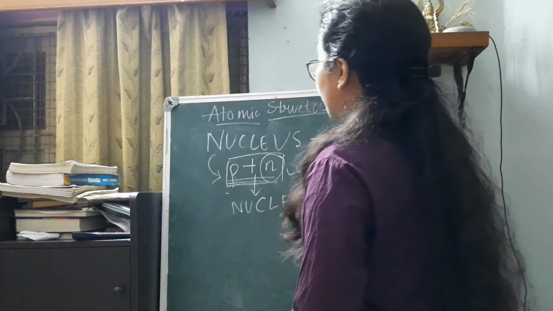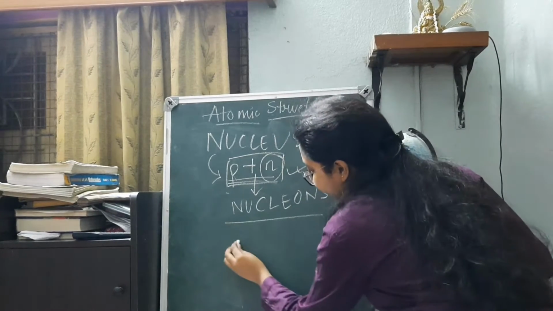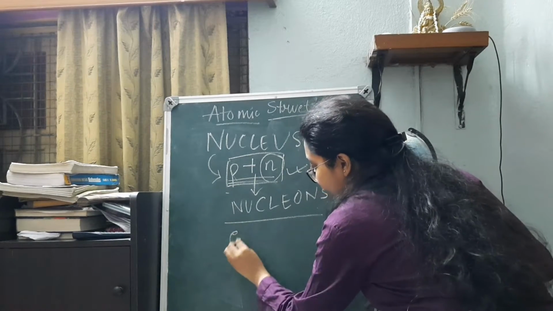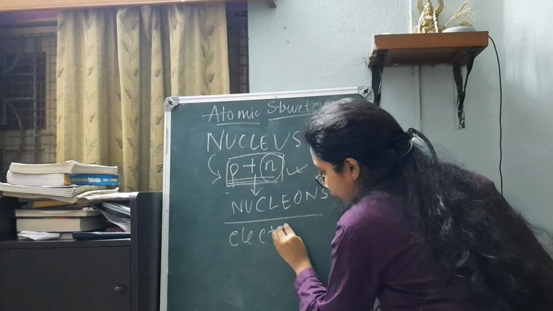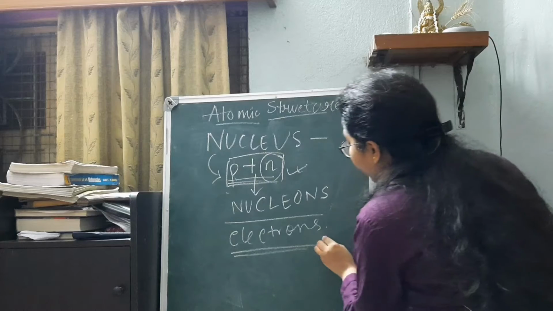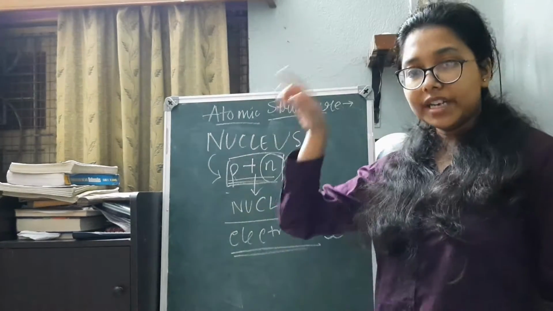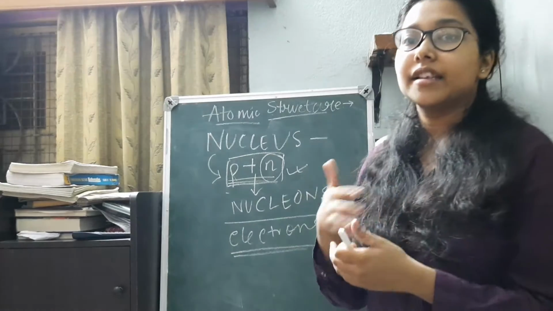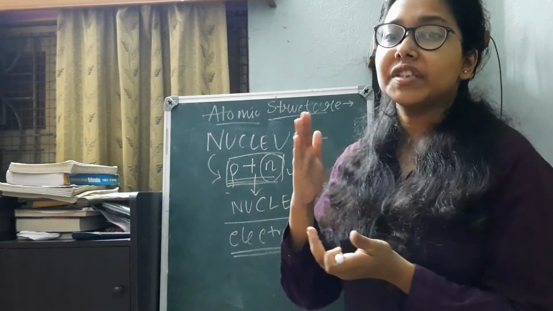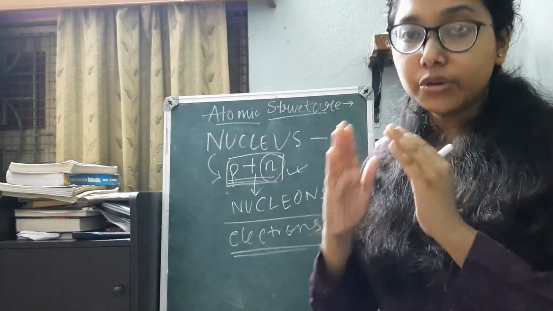Then comes the extranuclear region, where what do we have? In the extranuclear region, moving in the orbits just outside the nucleus are our electrons. So the electrons are present in the orbit outside the nucleus, and inside the nucleus are the protons and the neutrons, which are collectively known as nucleons.